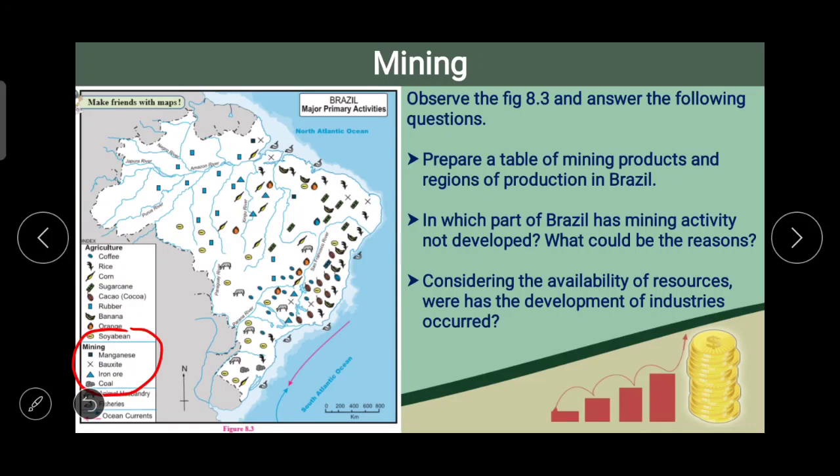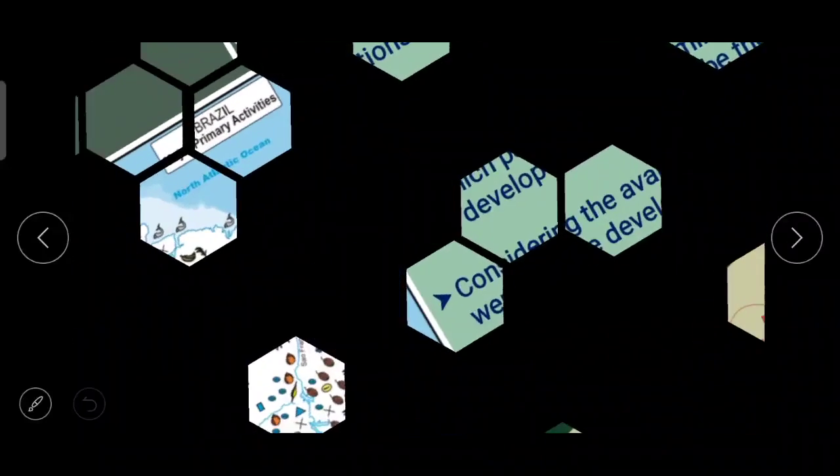In which part of Brazil has mining activity not developed? What could be the reason behind that? Considering the availability of resources, where has the development of industries occurred? Now you people again do the same thing, observe the map and try to answer these questions.